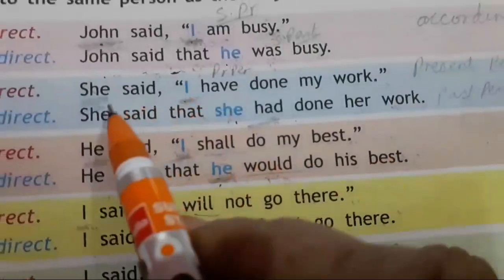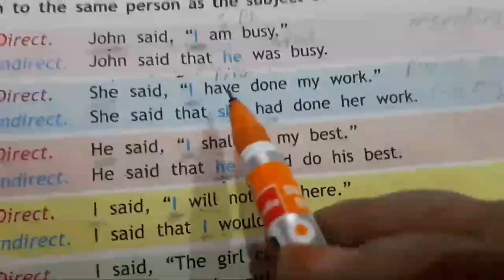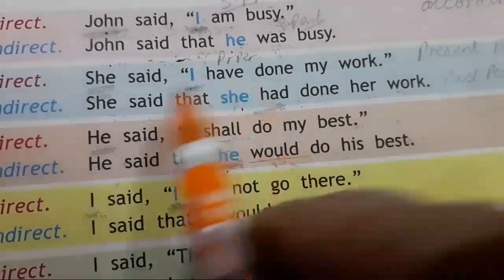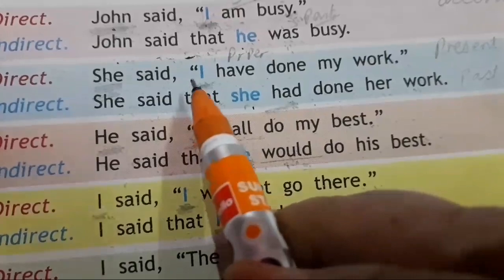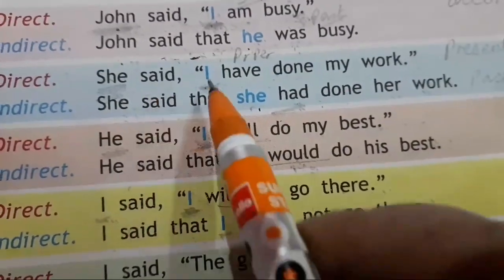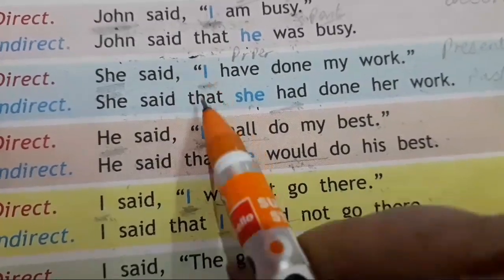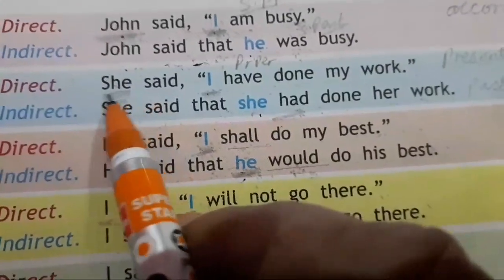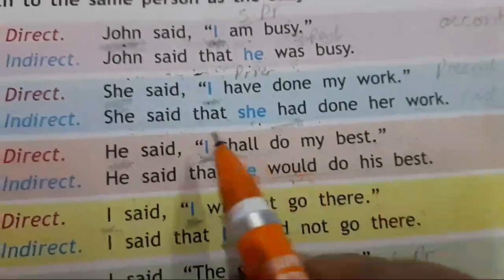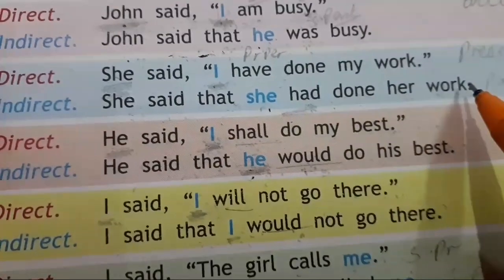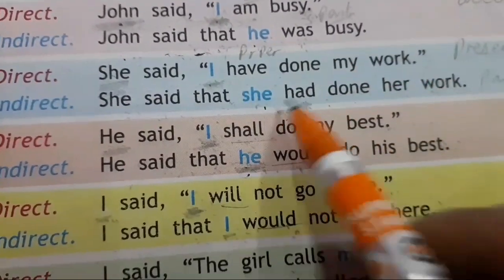Now see next one. She said, I have done my work. Which one is pronoun? This is pronoun. First person pronoun. So how will you change? She said that. Replace inverted commas with conjunction that. Now you have to see subject. Subject is she. That means she said that she had done her work. Present perfect changes into past perfect.